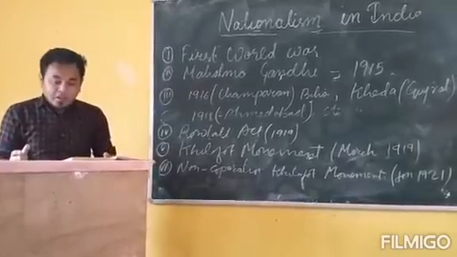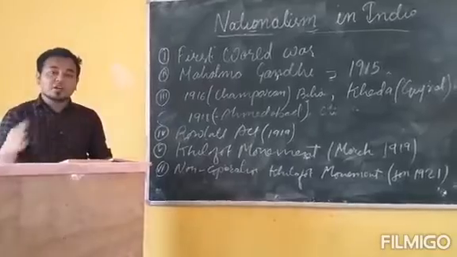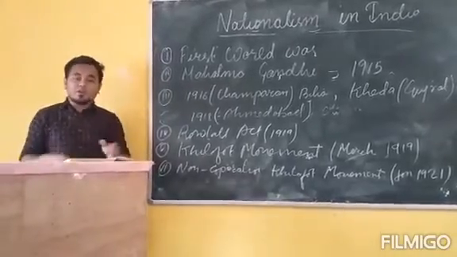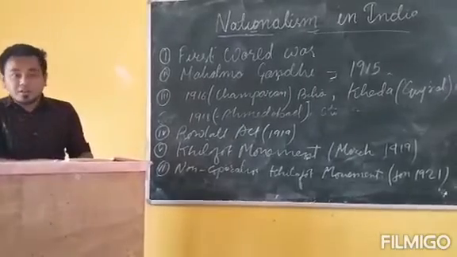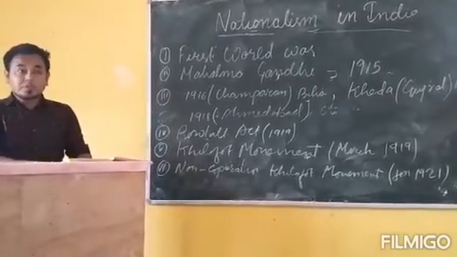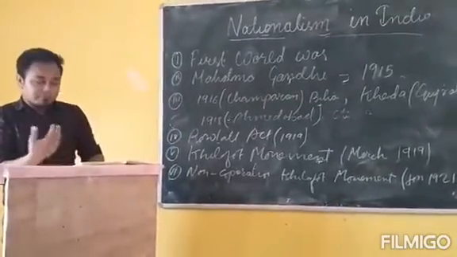Okay, at first the Congress was not in favor of this movement, but later on Mahatma Gandhiji convinced other leaders to start the non-cooperation movement against the British.